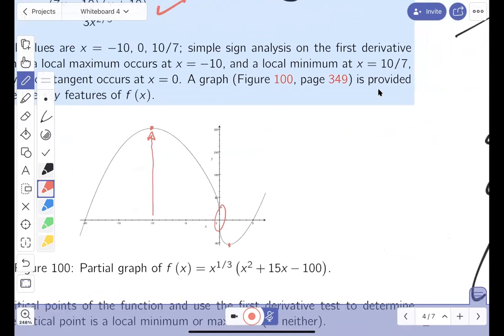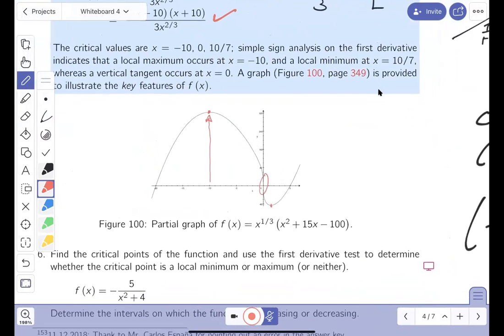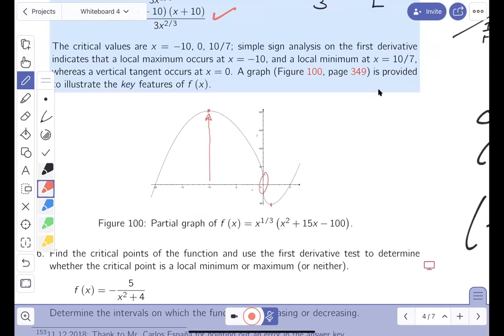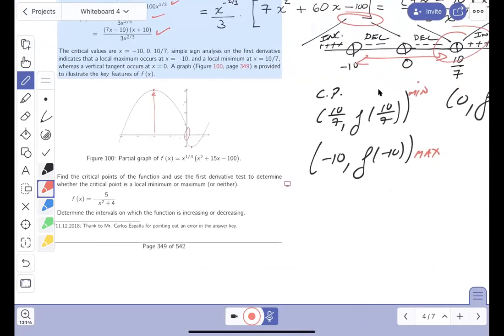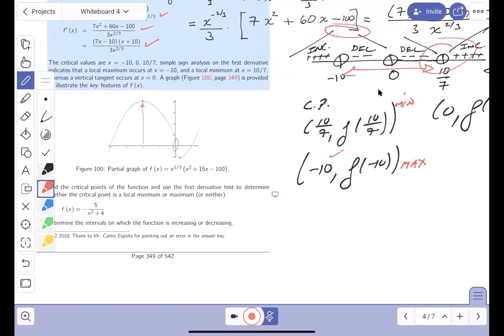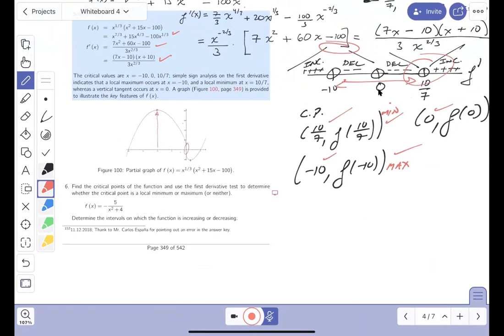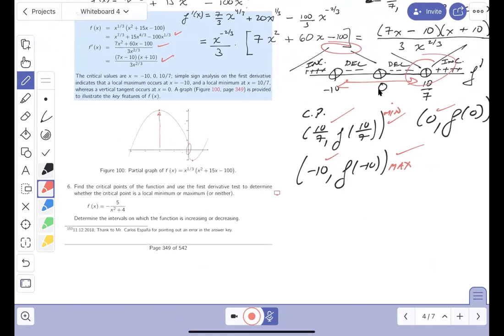All right. Let's see if we've done it. Look at the blue area. So the critical values are x equals minus 10, 0, and 10/7. Let's see how we did there. Simple sign analysis, which we've done with the first derivative, indicates a local maximum at minus 10. I've got that covered. And a local minimum at 10/7. And I got that covered. It says the graph is being provided to you. And it does claim there's a vertical tangent, x equals 0. All right, it's a good idea to look at that.